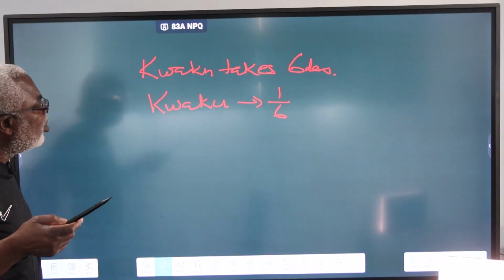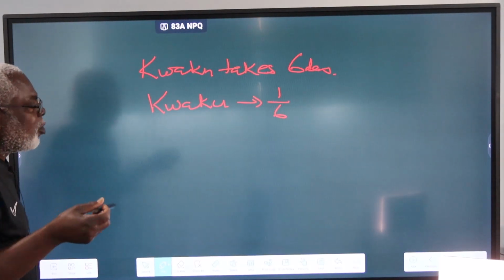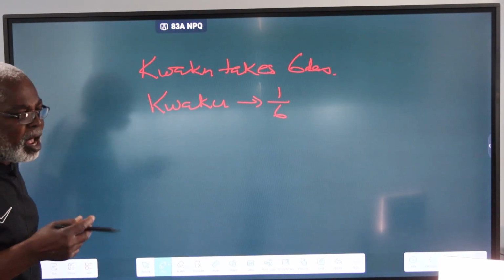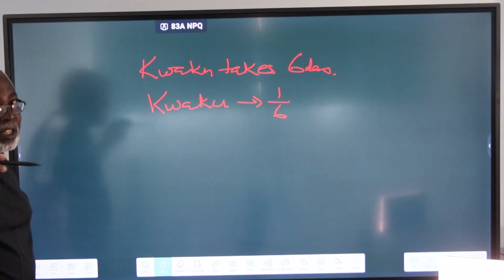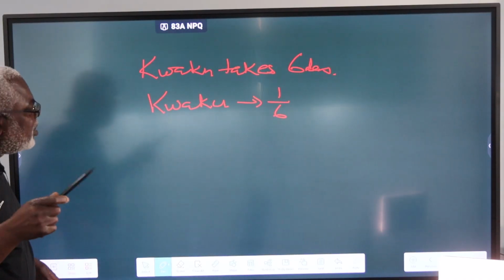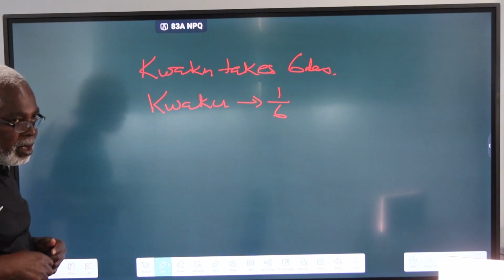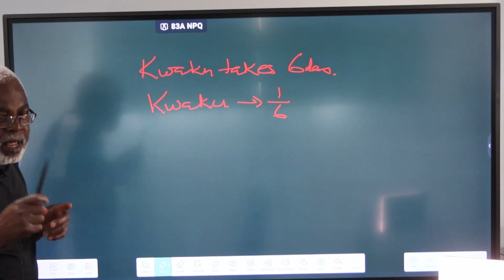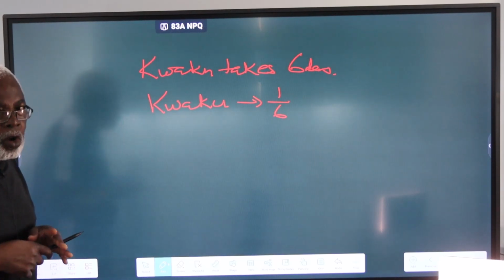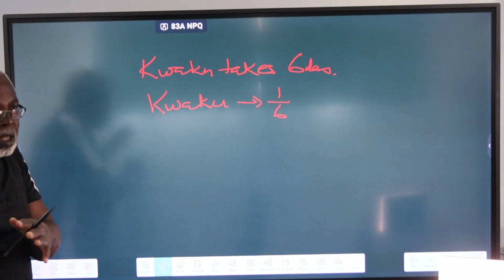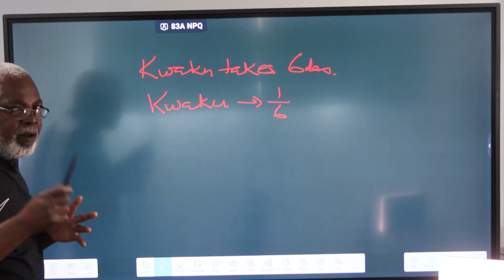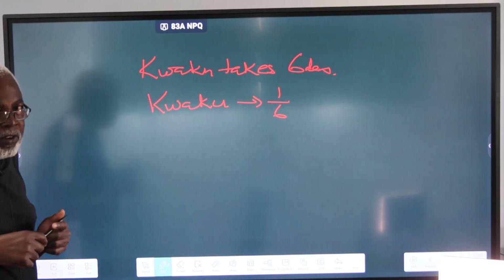We want to know if Akwasi works with him. We are told that if Akwasi works with him, they can finish the job in 4 days. So it means that if they work together, every day they can finish 1/4 of the job. If they work together, it will take them 4 days, so every day they will finish 1/4 of the job.